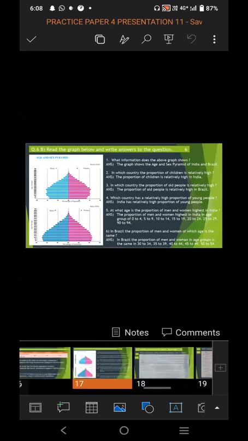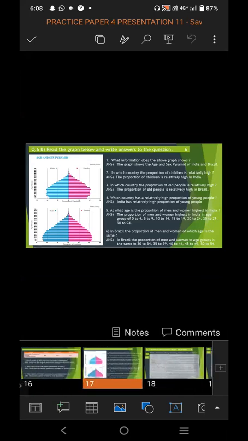What information does the above graph show? By looking at the graph, we can see the graph shows the age and sex pyramid of India and Brazil.